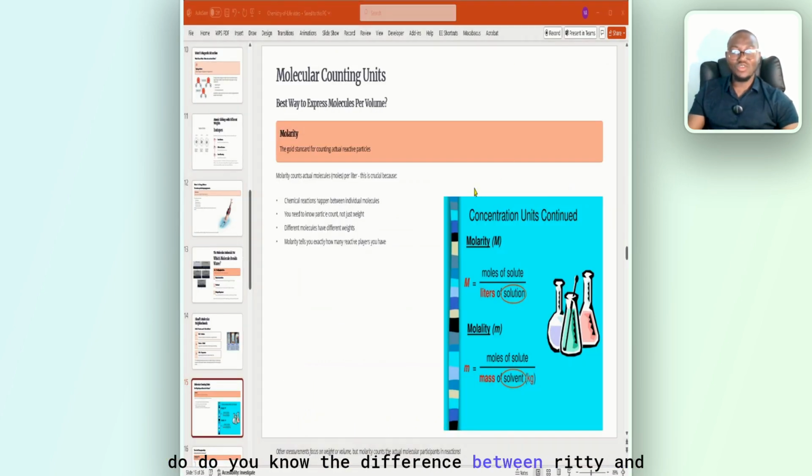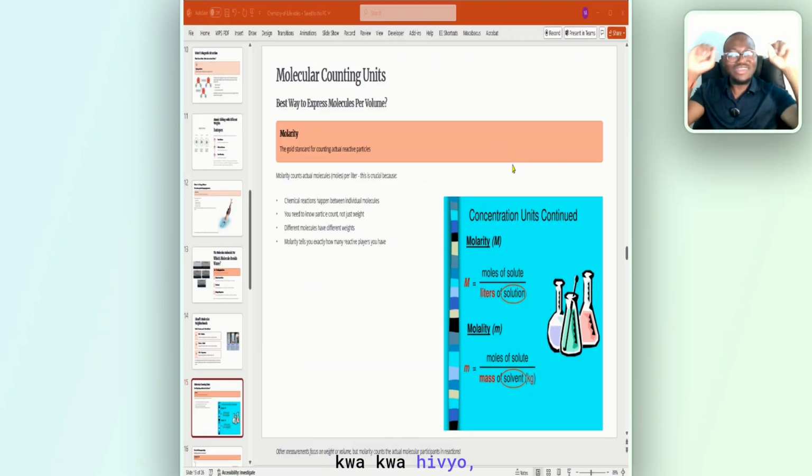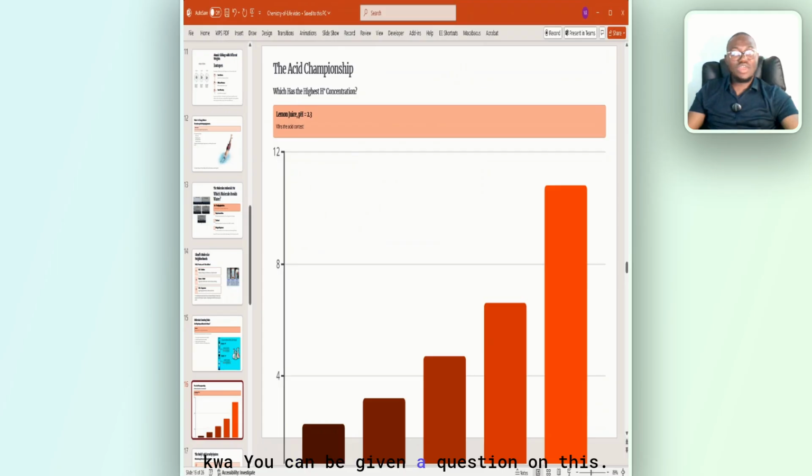Do you know the difference between molarity and molality? For example, I ask you a question: which of these is the most appropriate to express the number of molecules per volume? Volume, it should tick in your head. Anything volume should be what? Molarity. But if I say per weight, it becomes molality. That's what I explained initially. You can be given a question on this.